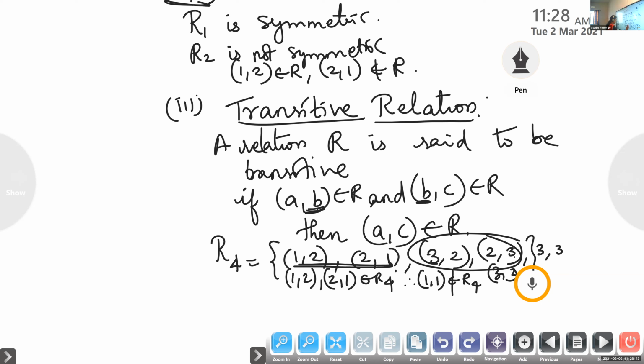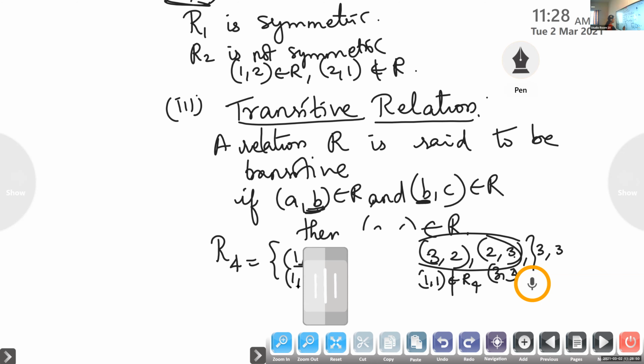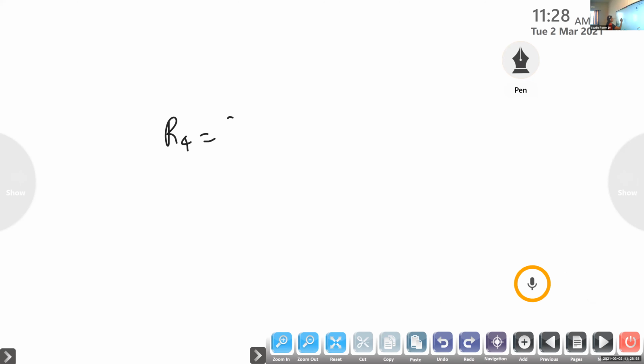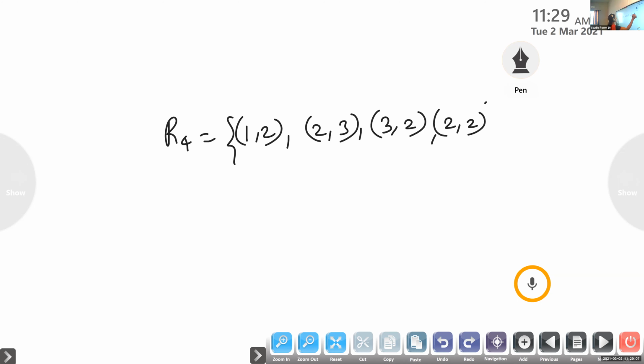Suppose (1,2) is there and imagine (2,1) is not there. Suppose I define R4 like this: (1,2), (2,3), (3,2), (2,2).